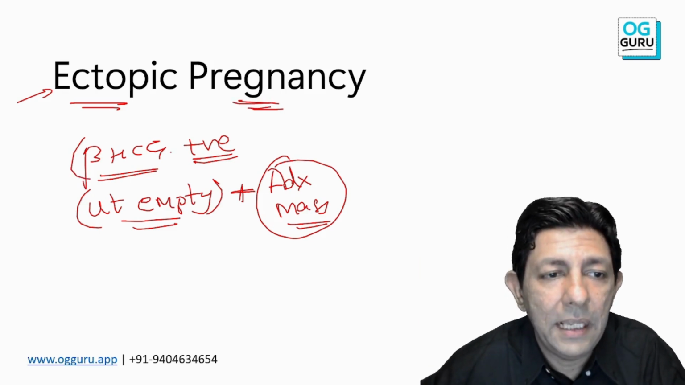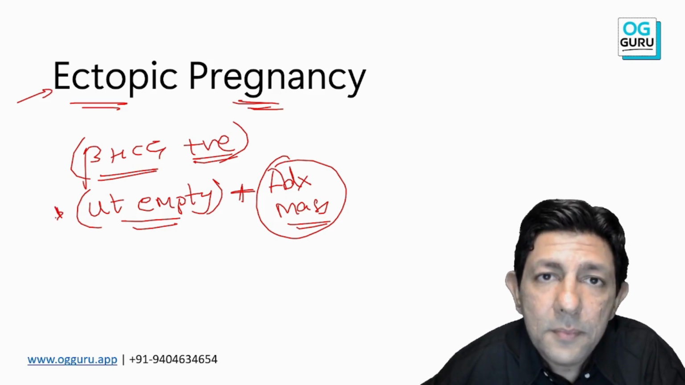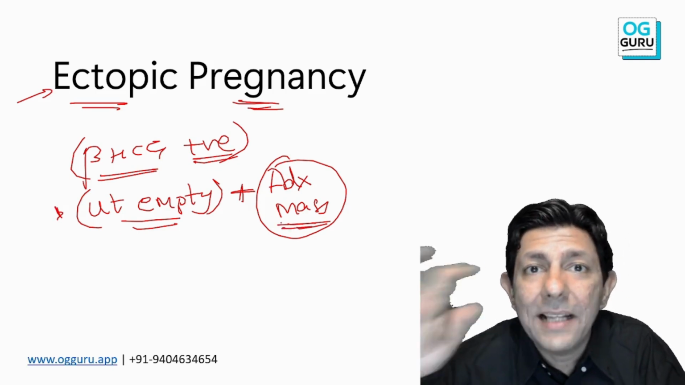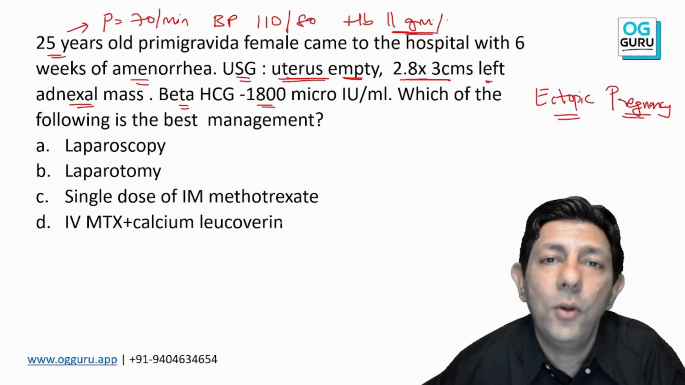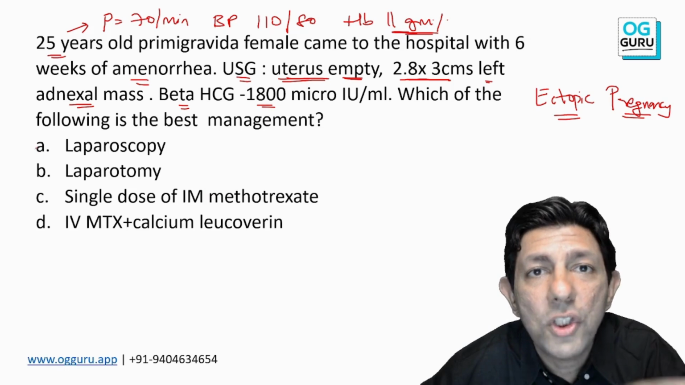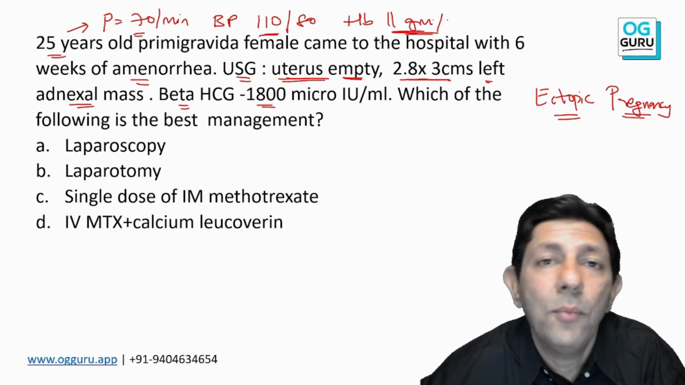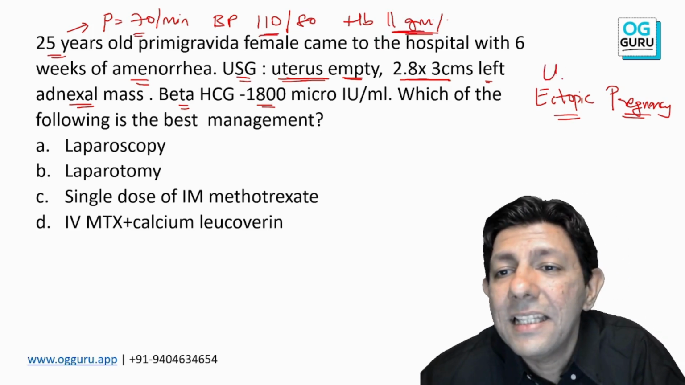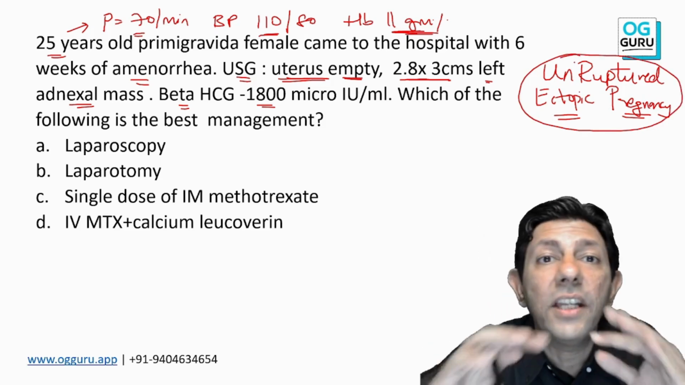Okay, sir, the beta HCG is positive, so there is a pregnancy, the uterus is empty, and this adnexal mass is the ectopic pregnancy. Now please understand this, what will I do? Yes, never directly. Look at the question paper: pulse 70, BP 110/80, hemoglobin 11. This is our unruptured ectopic, because a ruptured ectopic patient will always come in shock.